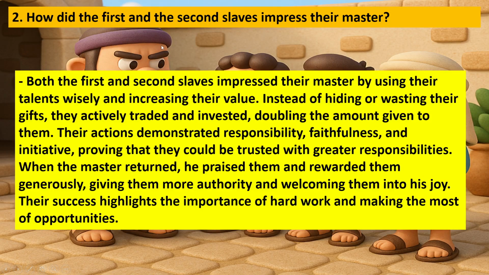Second main, how did the first and the second slaves impress their master? Both the first and the second slave impressed their master by using their talents wisely and increasing their value. Instead of hiding and wasting their gifts, they actively traded and invested, doubling the amount given to them. Their actions demonstrated responsibility, faithfulness, and initiative, proving that they could be trusted with greater responsibilities.